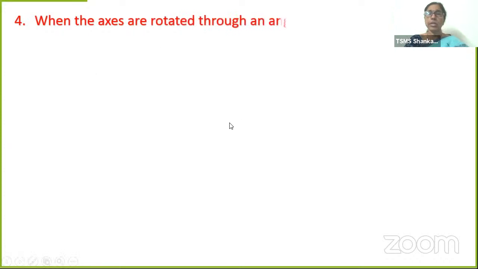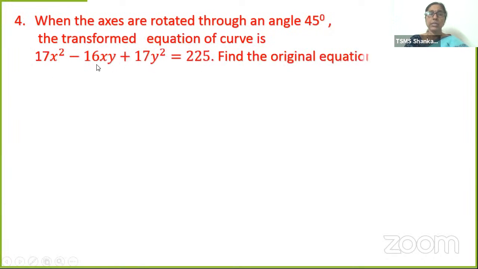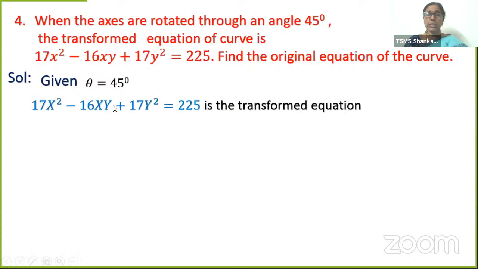When the axes are rotated through an angle 45 degrees, the transformed equation of a curve is 17x square minus 16xy plus 17y square is equal to 225. This is the transformed equation. You are asked to find the original equation. So given is theta is 45 degrees. 17x square minus 16xy plus 17y square is the transformed equation.